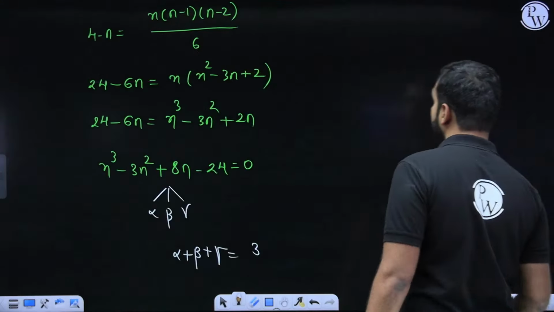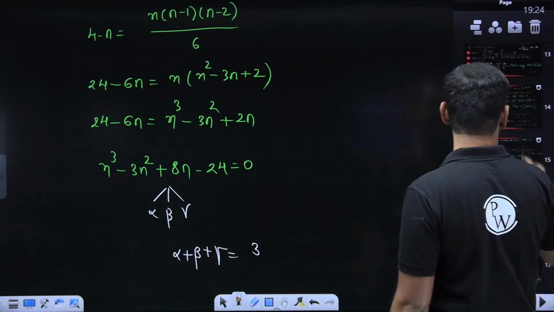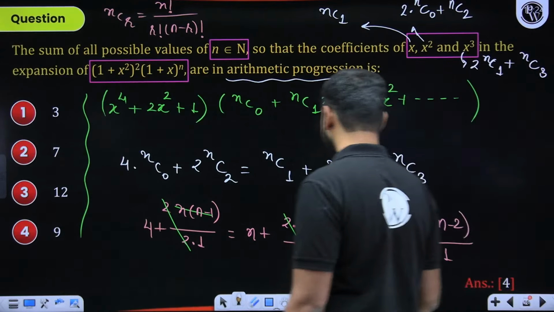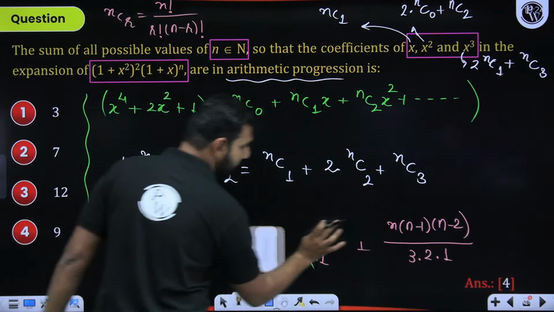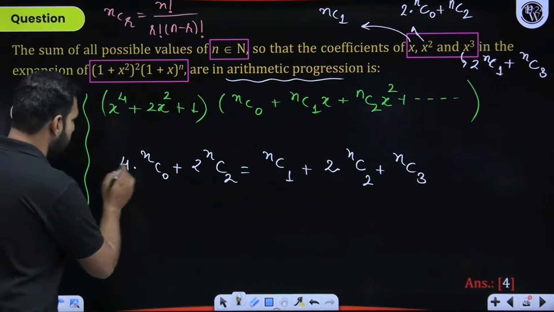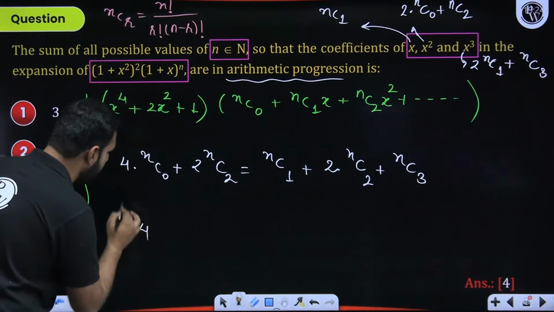I'll make that entire correction here. Let me first redo this particular part. This part also needs to be redone. Now I think I'll possibly get the right answer. So with this, 4C0 will give me 4 into 1.